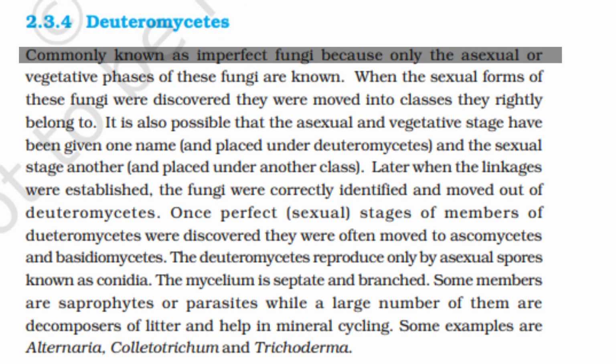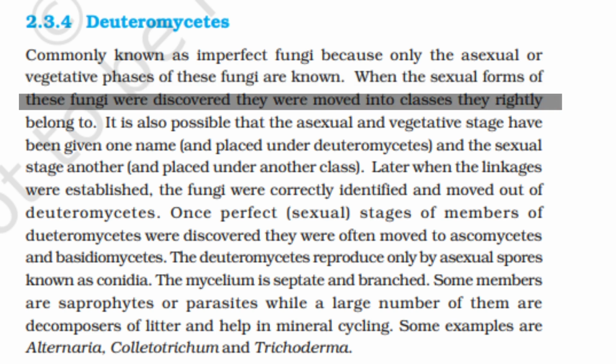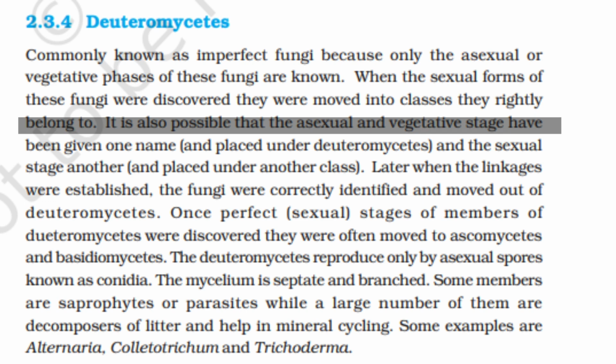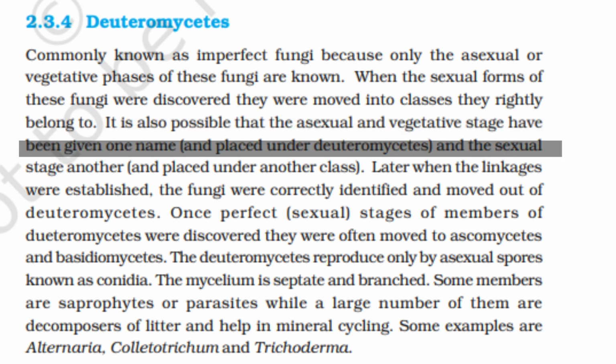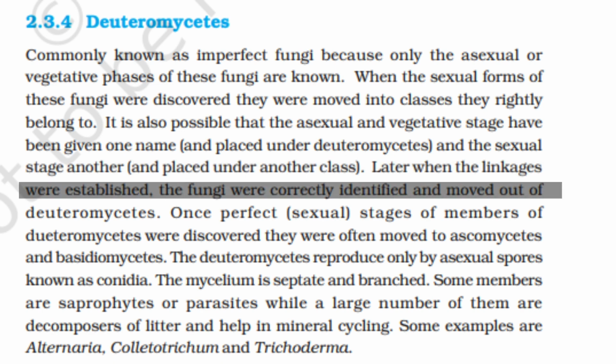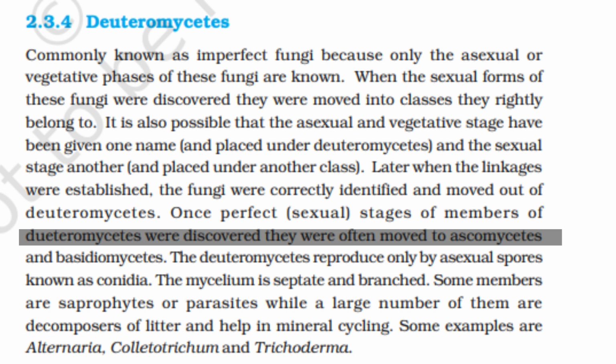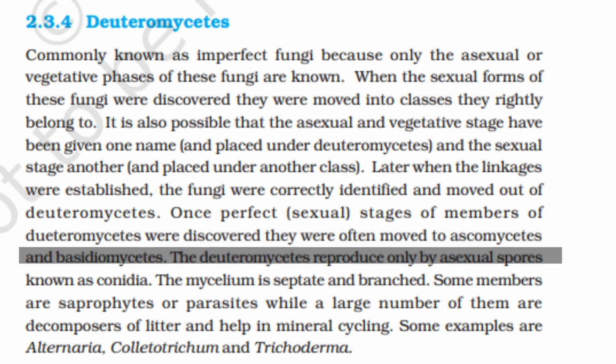Deuteromycetes, commonly known as imperfect fungi because only the asexual or vegetative phases of these fungi are known. When the sexual forms of these fungi were discovered, they were moved into classes they rightly belonged to. It is also possible that the asexual and vegetative stage have been given one name and placed under Deuteromycetes, and the sexual stage another and placed under another class. Later, when the linkages were established, the fungi were correctly identified and moved out of Deuteromycetes. Once perfect sexual stages of members of Deuteromycetes were discovered, they were often moved to Ascomycetes and Basidiomycetes.